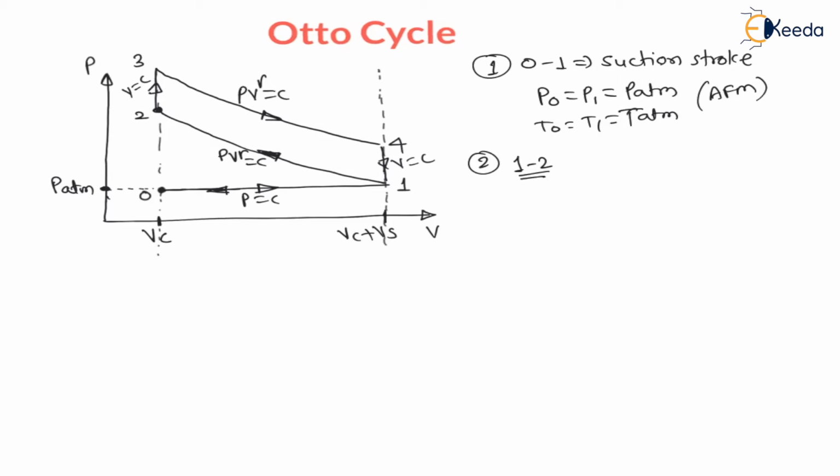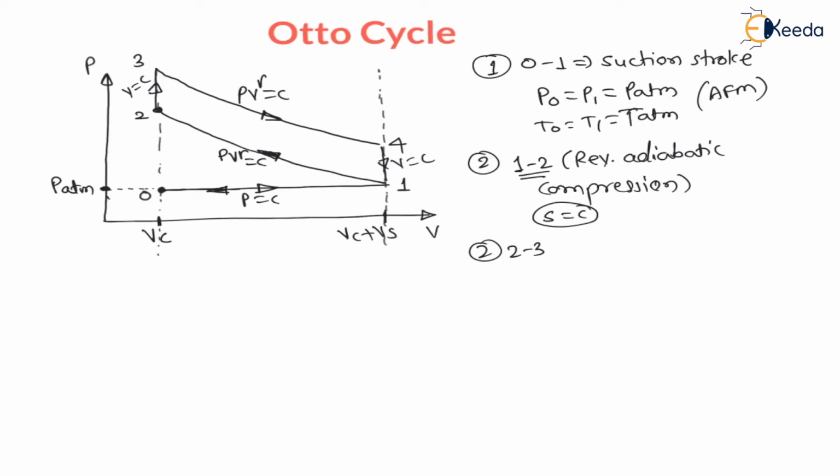Now after that the second process is 1 to 2. Now 1 to 2 is a very fast process, that is reversible adiabatic compression, right. During this process the entropy will remain constant, that is, it is also called isentropic compression, right. Now the third process, 2 to 3, is called constant volume heat addition, or we can say heat supply, means during this process heat is supplied at constant volume.